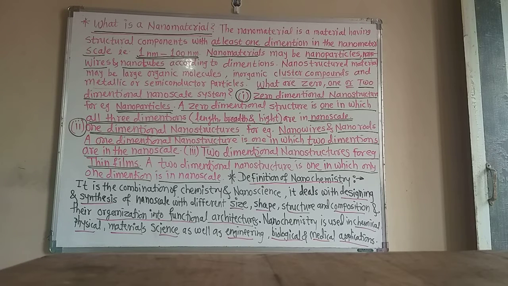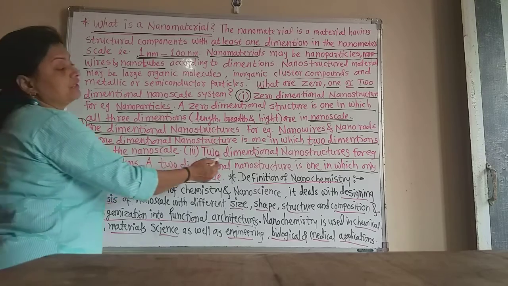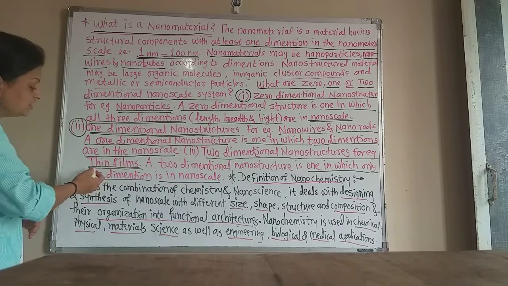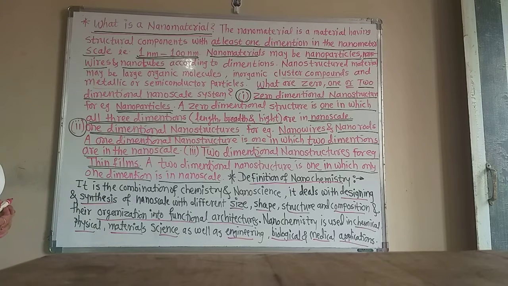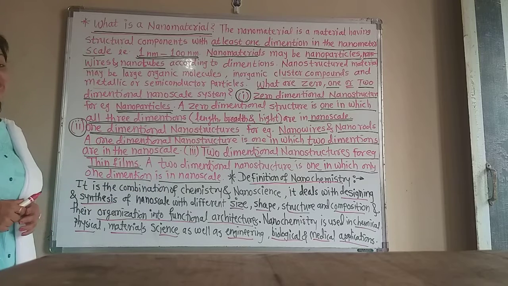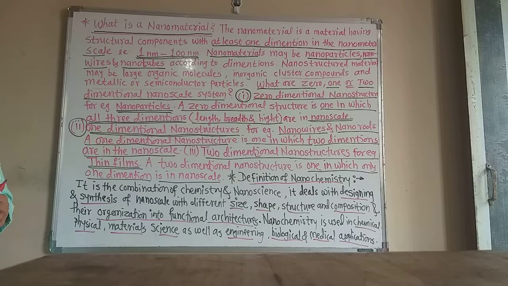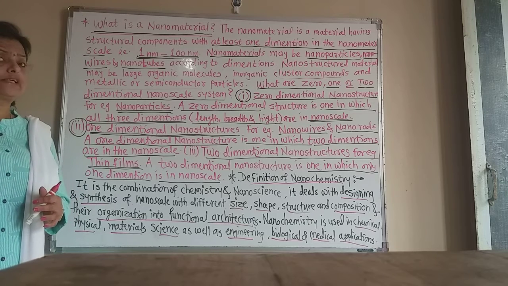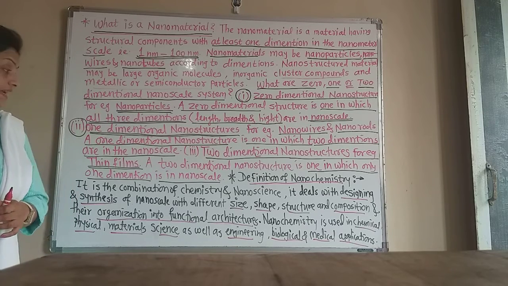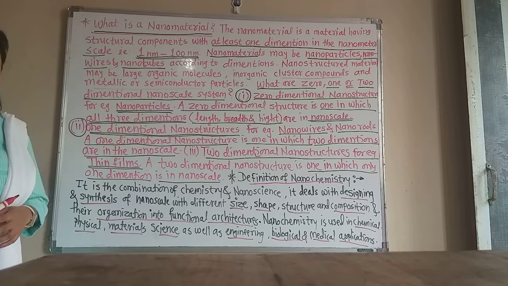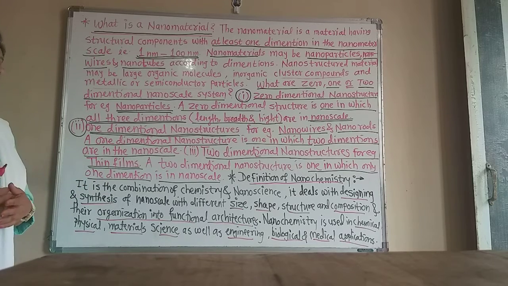Now there is the third type also, the two-dimensional nanostructure, and the best example is thin films. A two-dimensional nanostructure is one in which only one dimension is in the nanoscale. In thin films, length and breadth are in the macro scale, but the height is in the nanoscale, and therefore thin films are an example of a two-dimensional nanostructure, in the range of 1 nanometer to 100 nanometer.